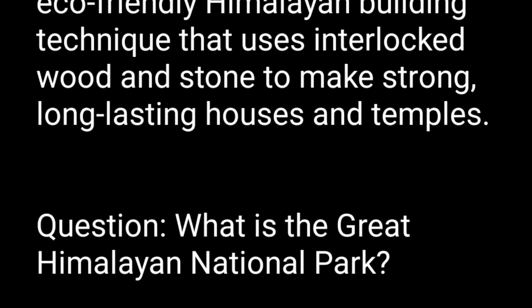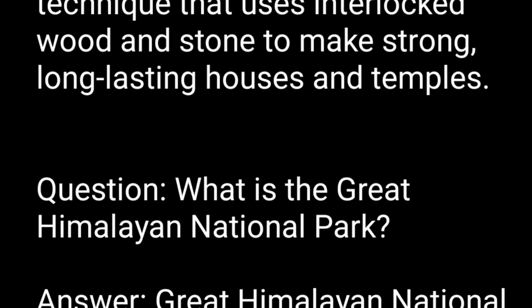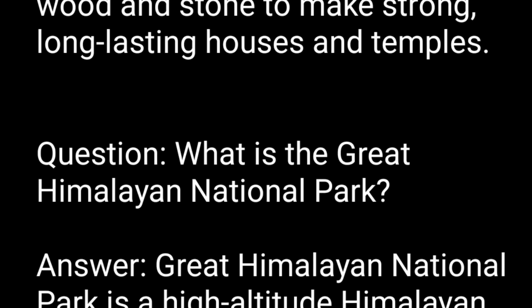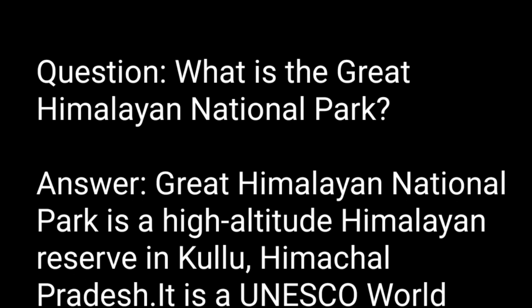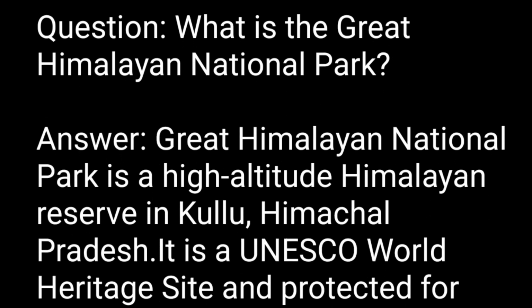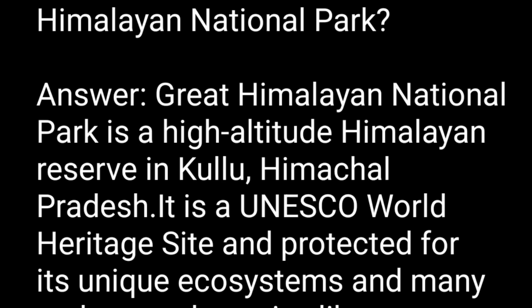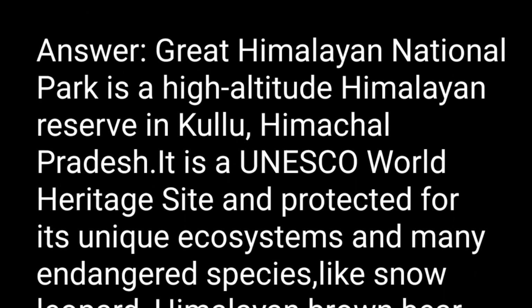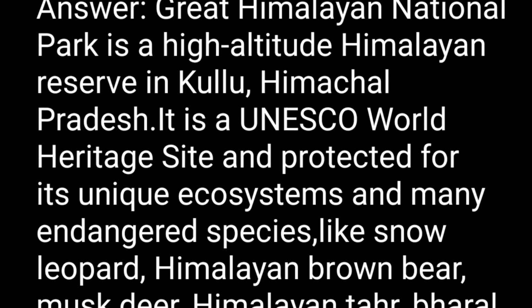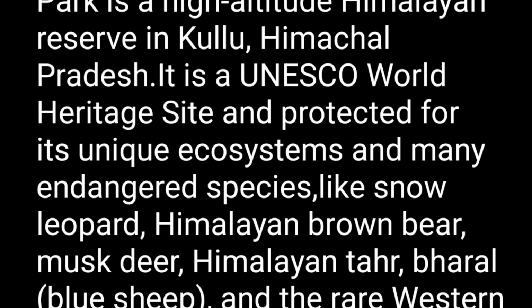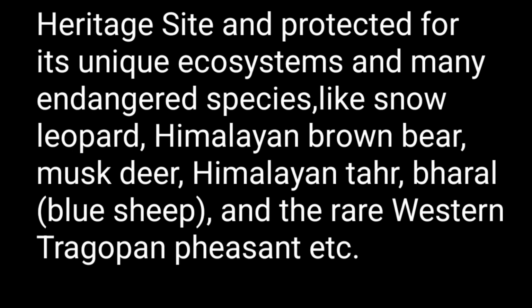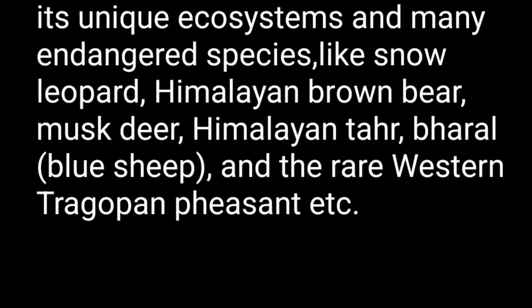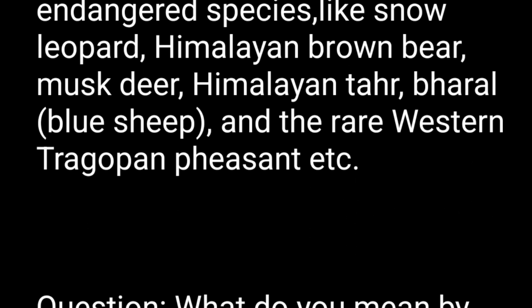Question. What is the Great Himalayan National Park? Answer. Great Himalayan National Park is a high-altitude Himalayan reserve in Kullu, Himachal Pradesh. It is a UNESCO World Heritage Site and protected for its unique ecosystems and many endangered species, like snow leopard, Himalayan brown bear, musk deer, Himalayan tahr, bharal, blue sheep, and the rare western tragopan pheasant etc.